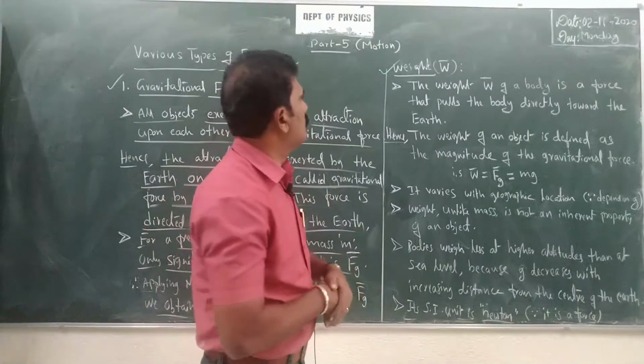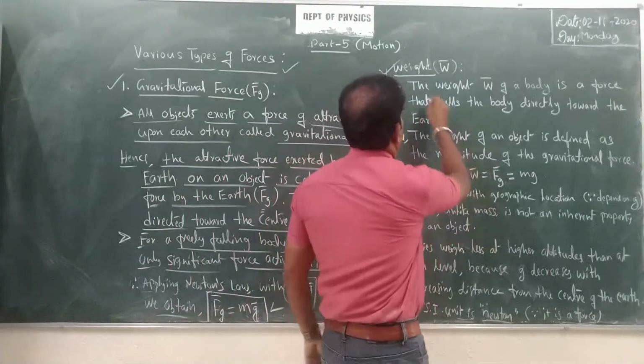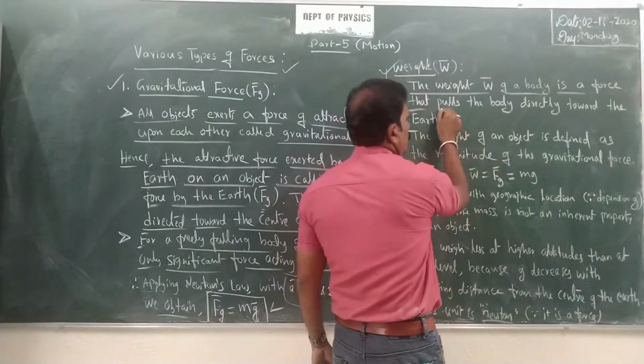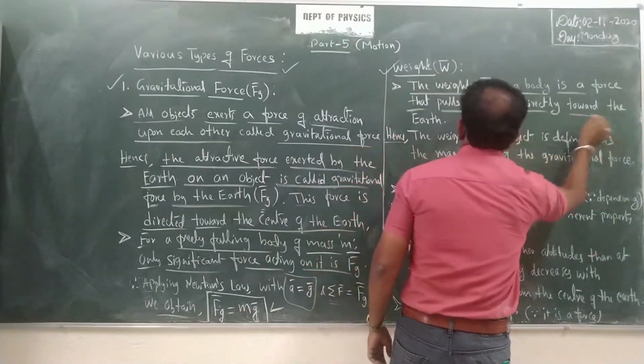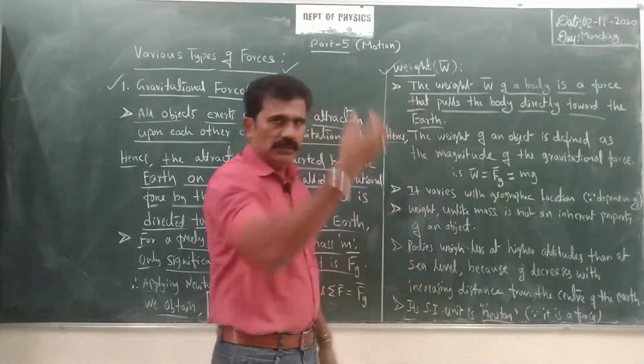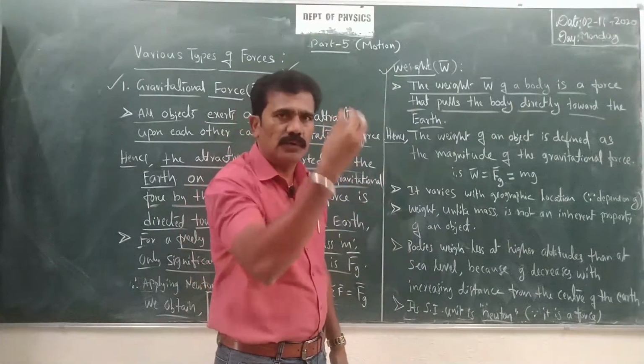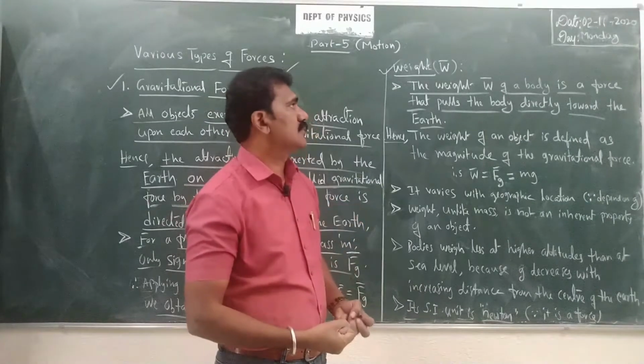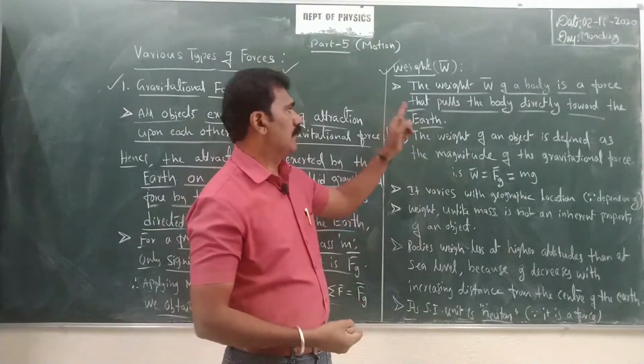We can define the weight W bar of a body as a force that pulls the body directed towards the earth. It is because of the weight that the body is always pulled down towards the center of the earth. That pulling force towards the center of the earth is called weight.